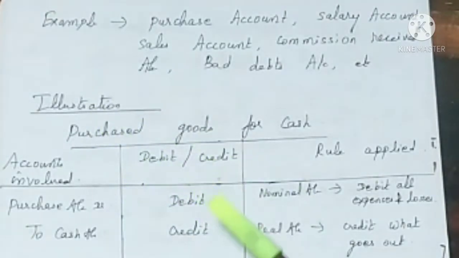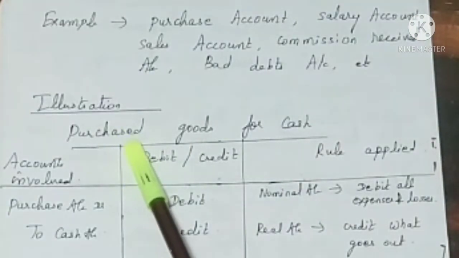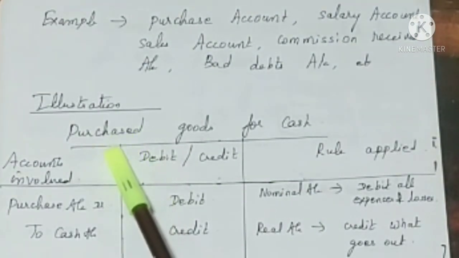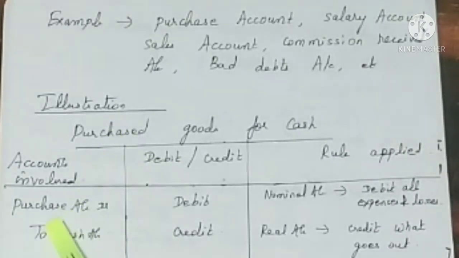Say, for example, we are purchasing goods for cash. You already know that purchase is an expense and sale is an income for the business. So we have to debit the purchase account as per the nominal account rule, because purchase is an expense. As per the nominal account rule, debit all expenses and losses, credit all incomes and gains. Here, purchase is the expense incurred in this transaction. That's why the purchase account is debited.